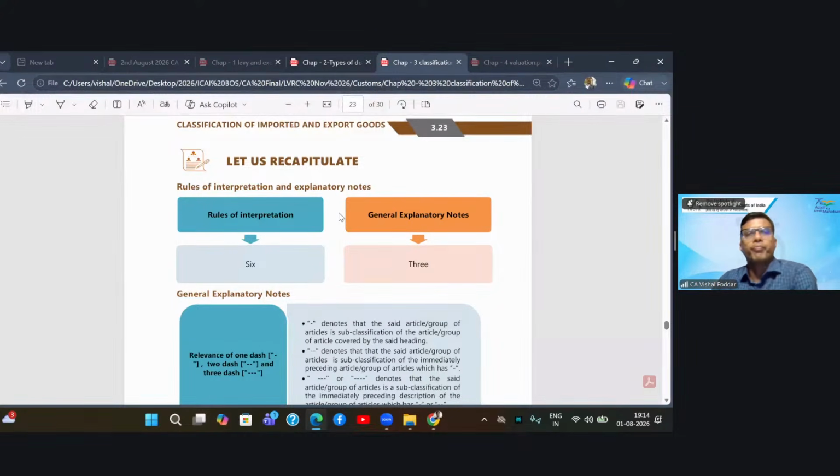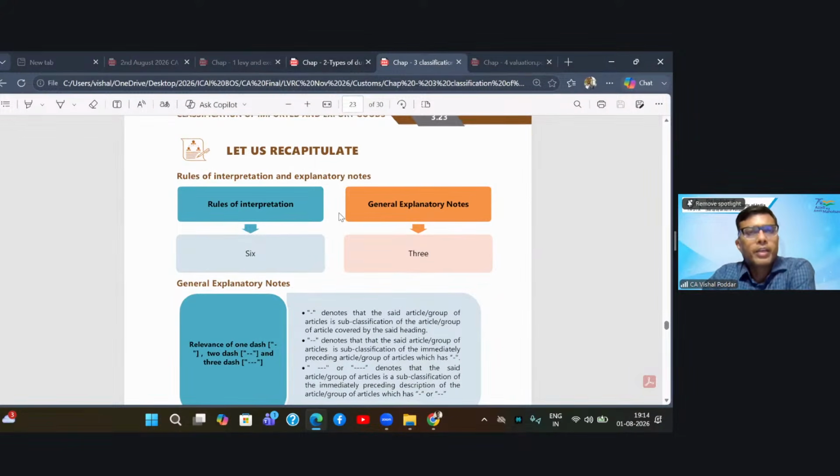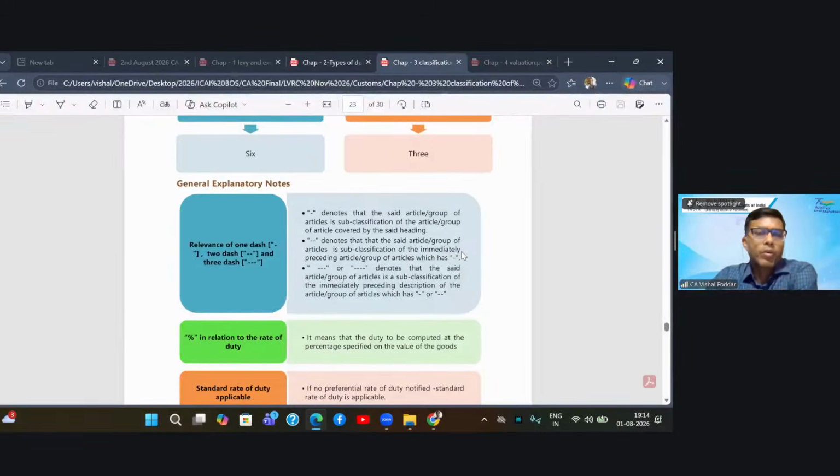Correct? Now let us understand these interpretation rules in detail. Now there are in total 6 rules of interpretation, plus there are some general explanatory notes, which are 3. Now let us first deal with the 3 explanatory notes. Now these notes are very important because you have to apply these notes whenever you are doing interpretation.